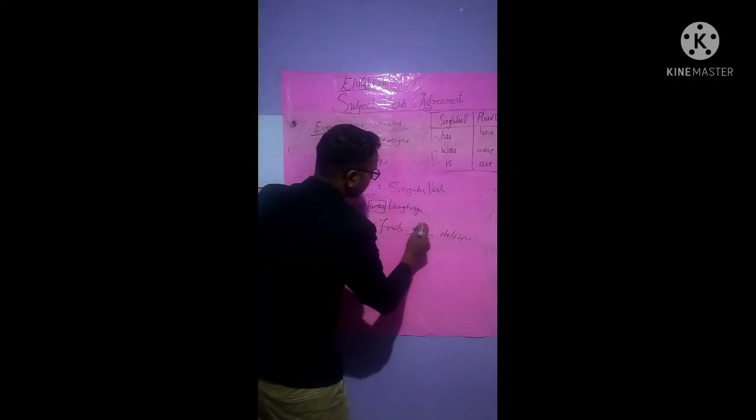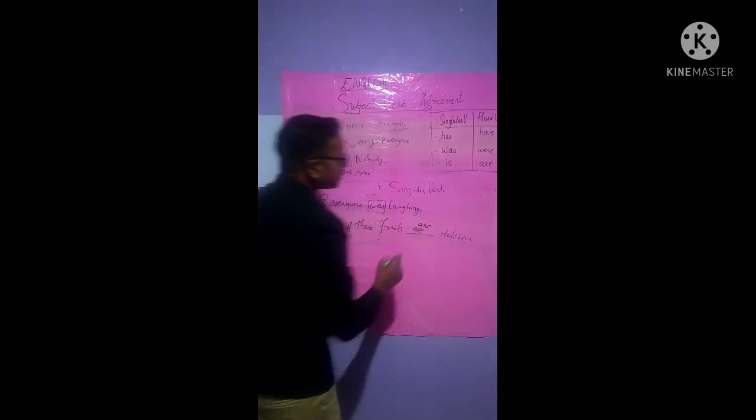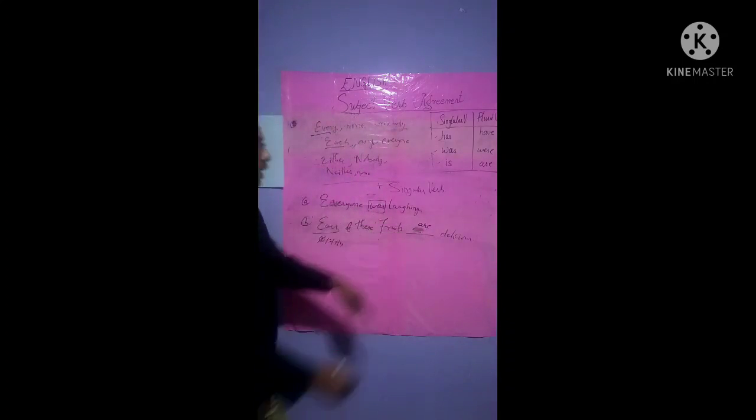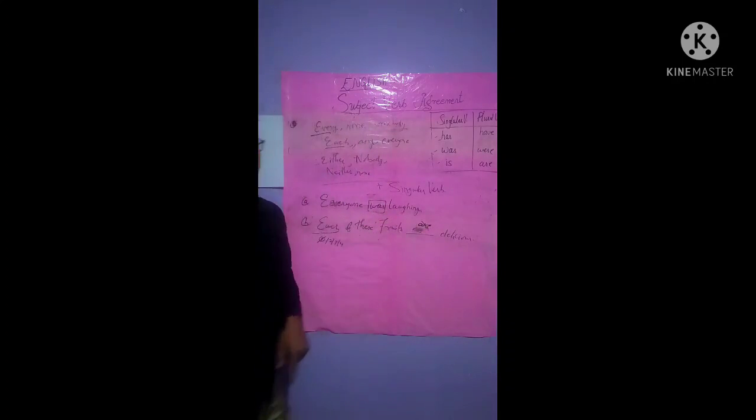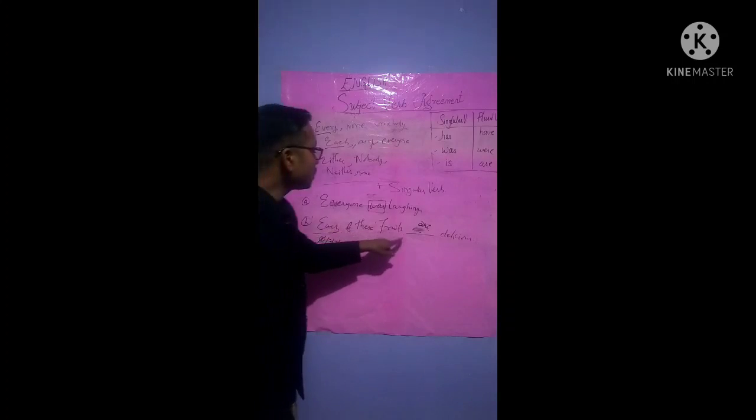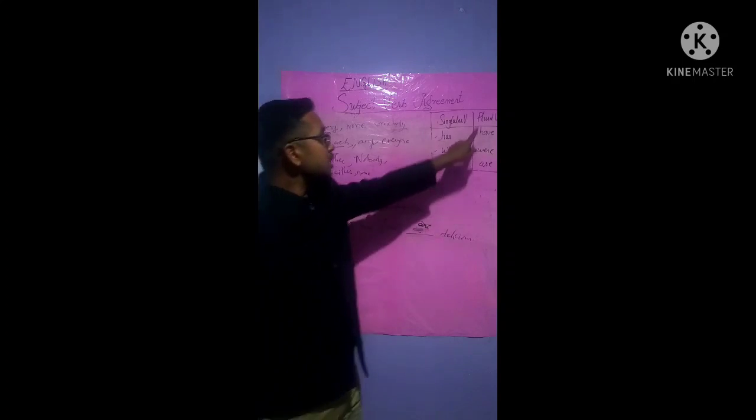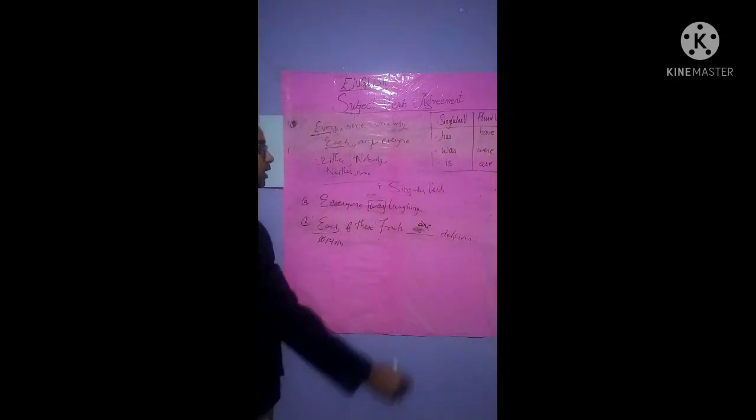But then mostly we make mistakes by writing "each of these fruits are delicious." At that time it will be wrong. It will be a big no. Why should it become wrong? Because each is a singular noun, isn't it? Each is a singular noun, isn't it? Of these fruits, then if the singular noun or the pronoun is used, we cannot write are, that is, a plural verb cannot be used, isn't it?